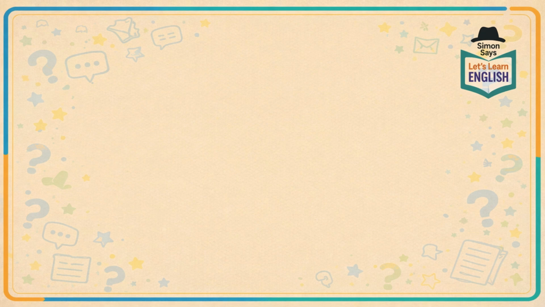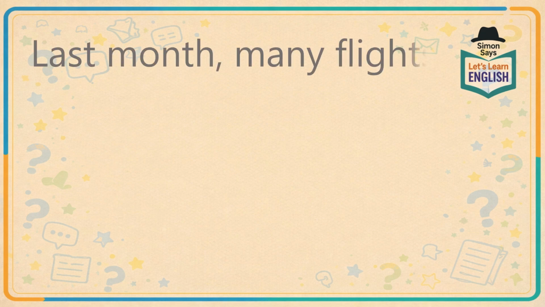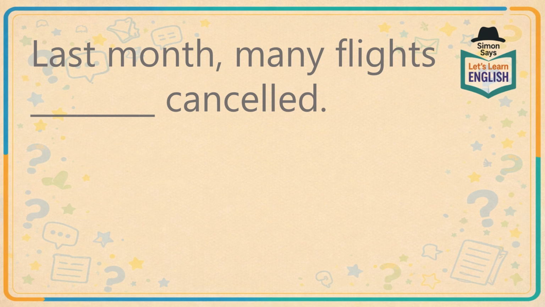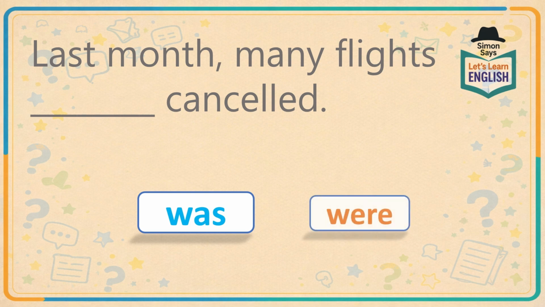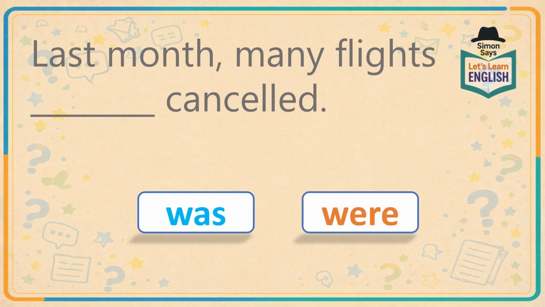Okay, now that you've understood that, let's go back to the beginning of today's lesson. Last month, many flights was or were cancelled. So which one should we use? Should we use was or should we use were?